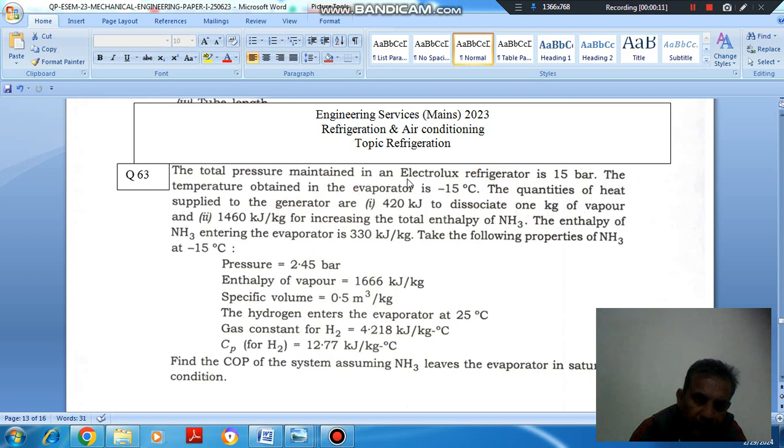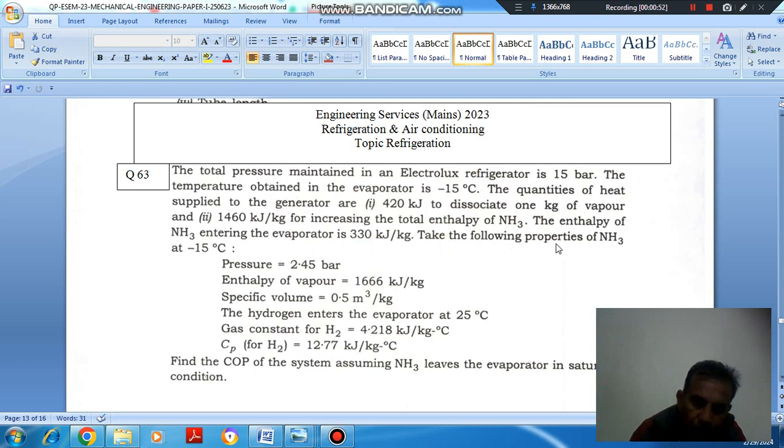The total pressure maintained in an Electrolux refrigerator is 15 bar. The temperature obtained in the evaporator is minus 15 degrees Celsius. The quantities of heat supplied to a generator are 1420 kilojoules to dissociate 1 kilogram of vapor and 1460 kilojoule per kilogram for increasing the total enthalpy of NH3. The enthalpy of NH3 entering the evaporator is 330 kilojoule per kilogram.